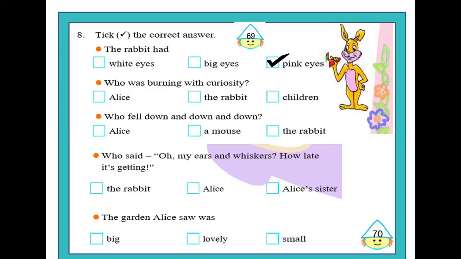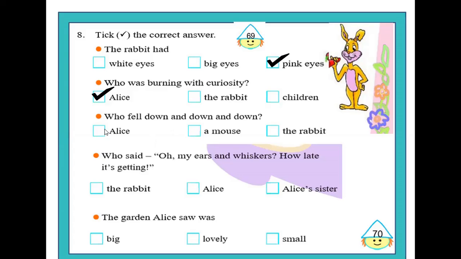Now, the second question included here is, who was burning with curiosity? Your options are Alice, the rabbit, children. And the correct answer is Alice. So, in the lesson, we learned that Alice was burning with curiosity, seeing the white rabbit scamper by.